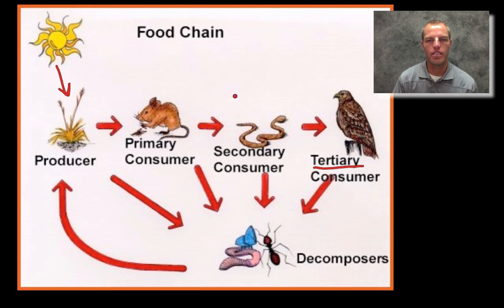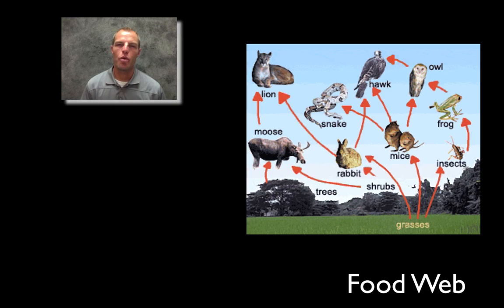So even though this snake is a secondary consumer, and so is this one, because he's the top of the food chain, there's nothing consuming it, we call it a tertiary consumer. It's the top of the food chain. And again, you'll notice the decomposers feed on all of these levels and recycle those nutrients back into the producers for this food chain. So what brings us to next is something that's a little more complicated.